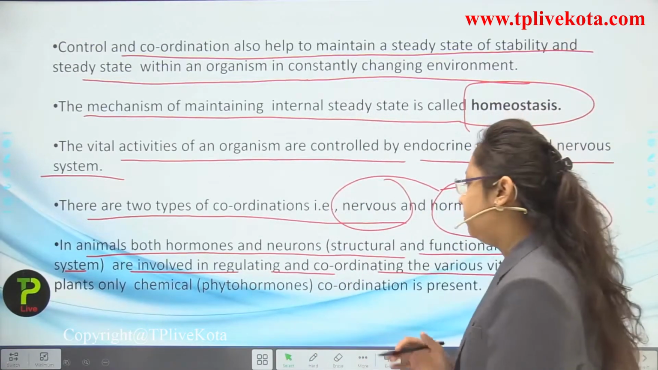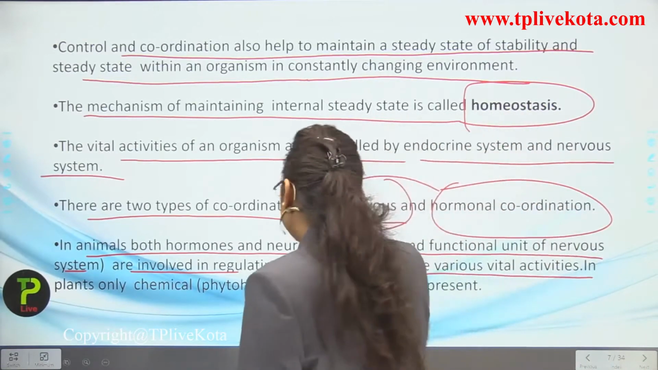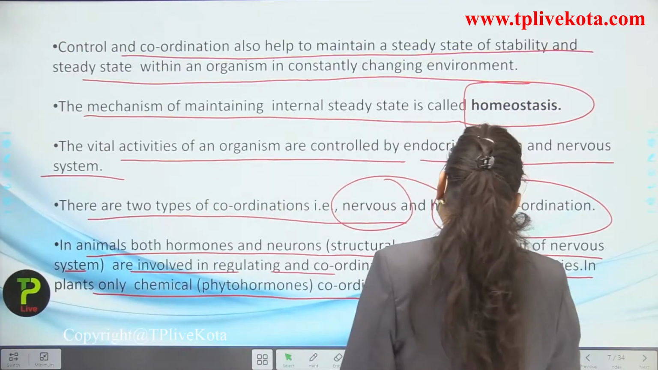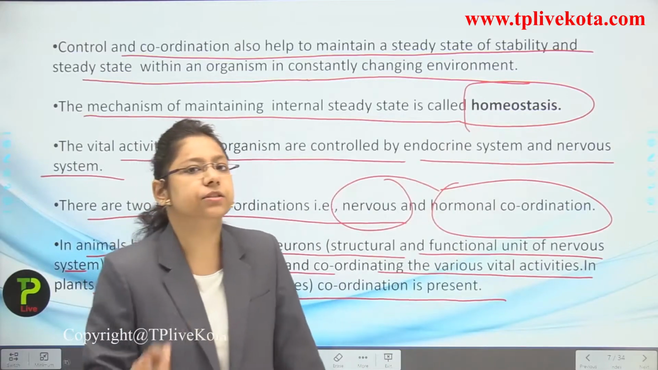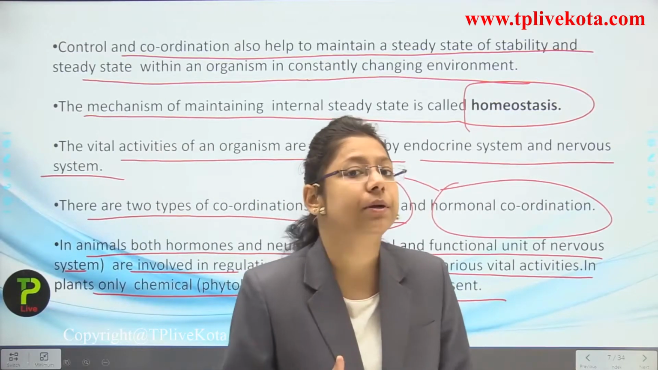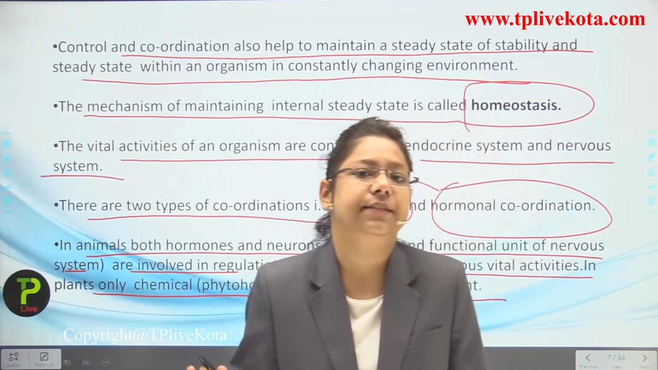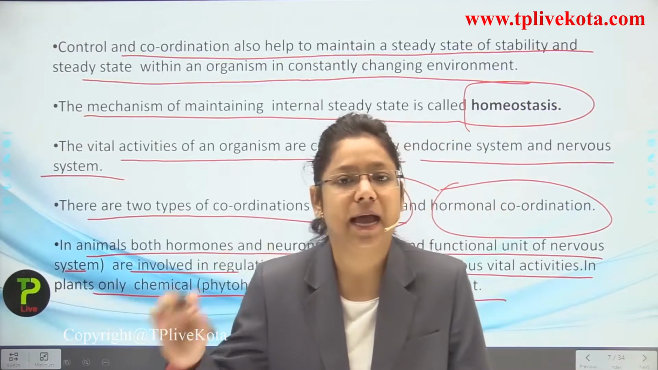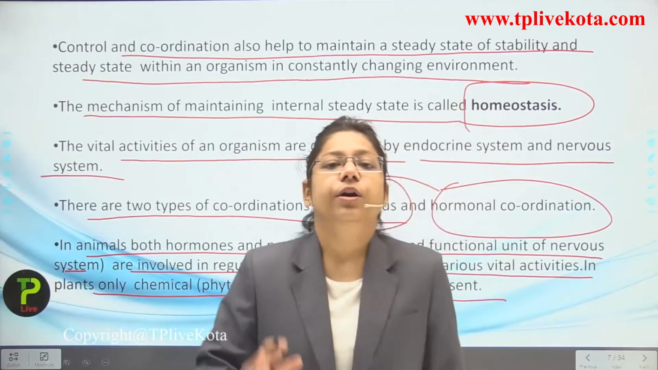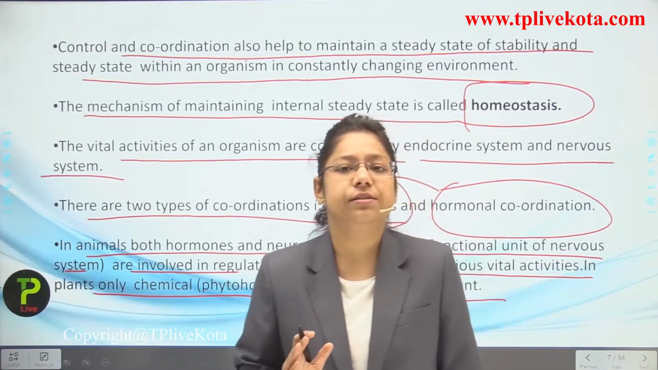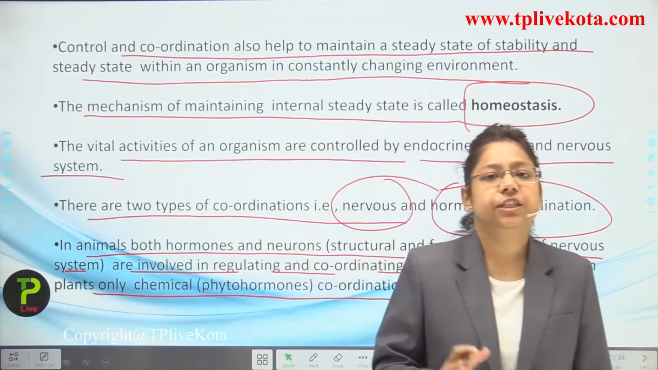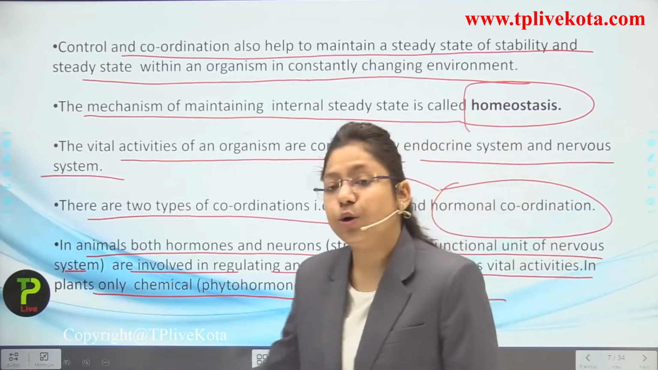Now you can see here, in plants only chemical, phytohormone coordination is present. So in plants, the nervous system is absent. Remember this thing. No neuron is present inside a plant. It is present only and only in a human body, okay, meaning an animal body. Okay. Now, if we talk about plants, no neural system is present over there. Only and only the hormonal system is present, which is counted under the phytohormones.